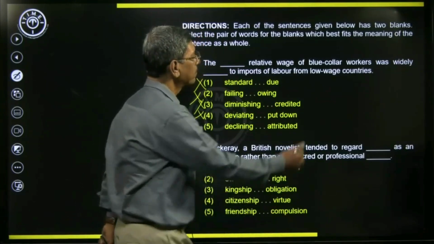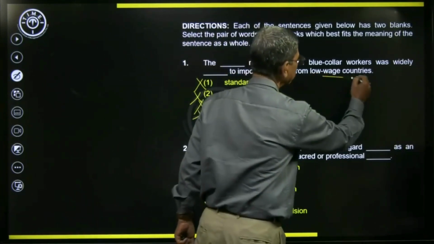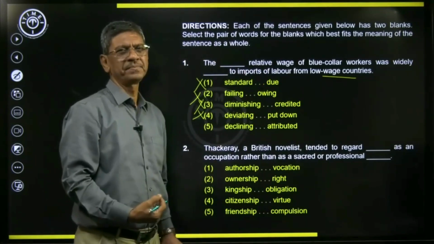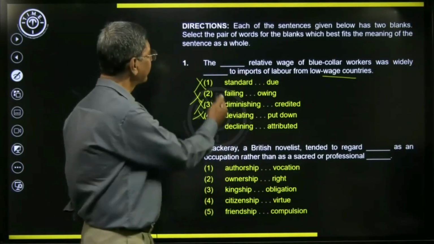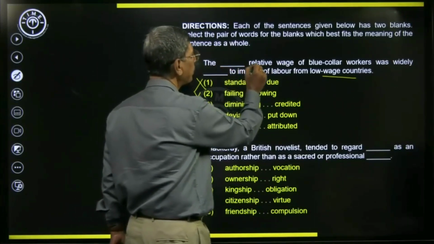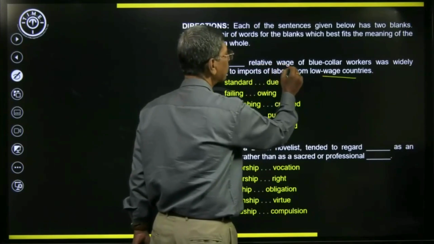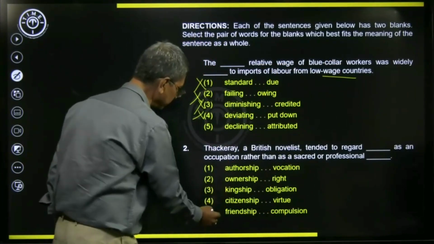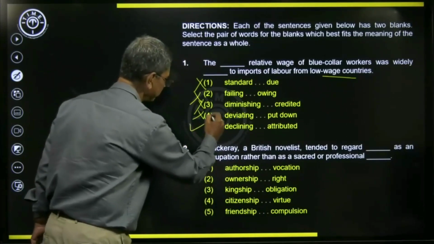So from countries that give low wage, labor was imported. And therefore, that was the reason for this. So this is the best option here.